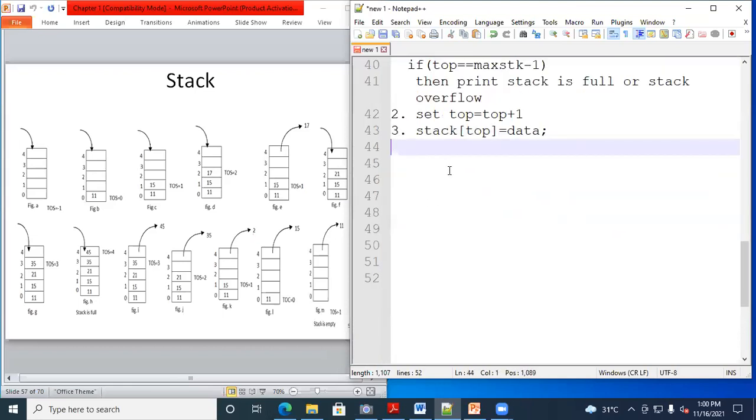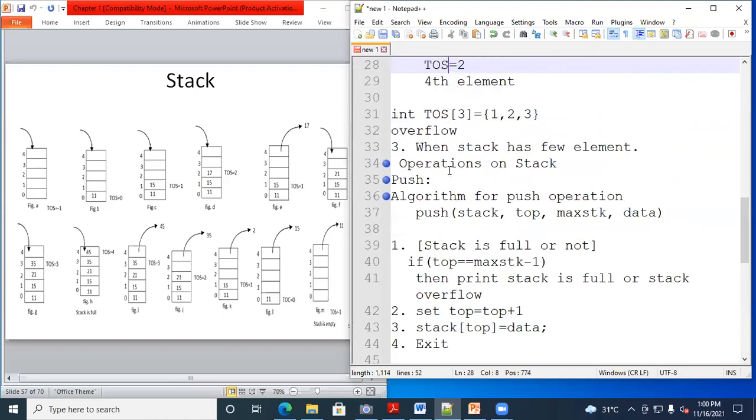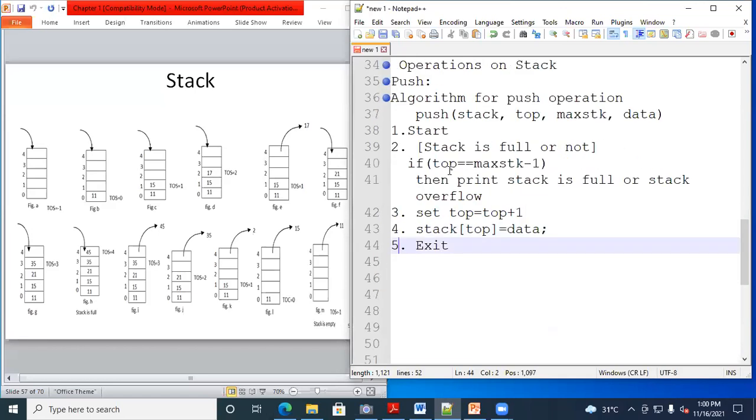And after that, the fourth one is exit or return. And here first we need to write start, right? Actually, when we write an algorithm, first I'll write start. Fine, right?